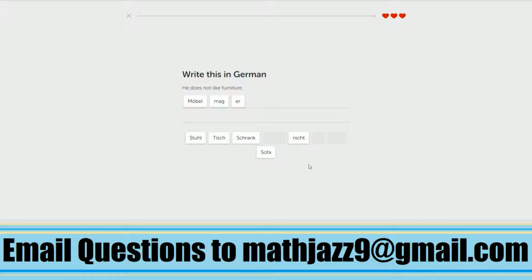We want it to be he doesn't like furniture, so we throw in the nicht at the end. So Möbel mag nicht. And even though I'm usually uncomfortable with placement of nicht in a sentence, like I've talked about this week, I am very certain that this is the correct place to put nicht in this case. So here we go. Yep, it's right.